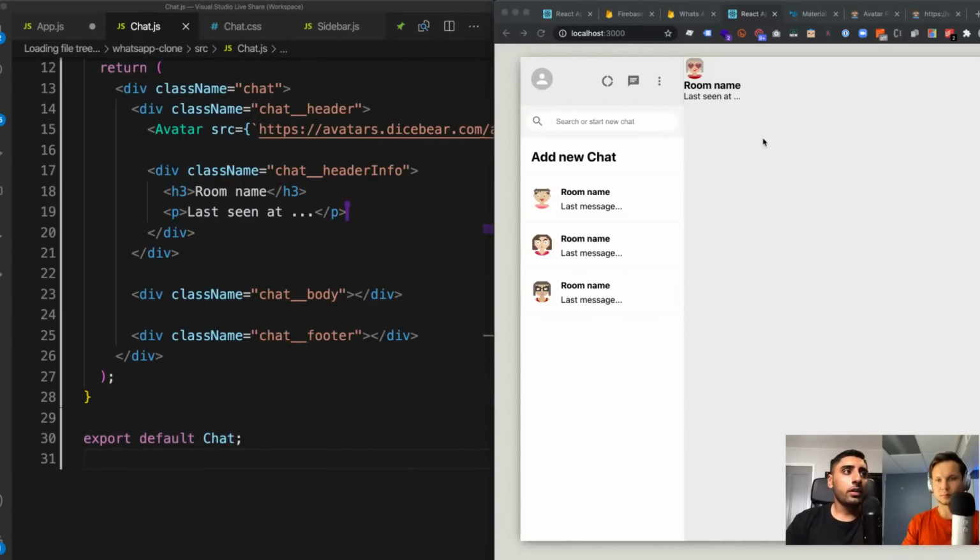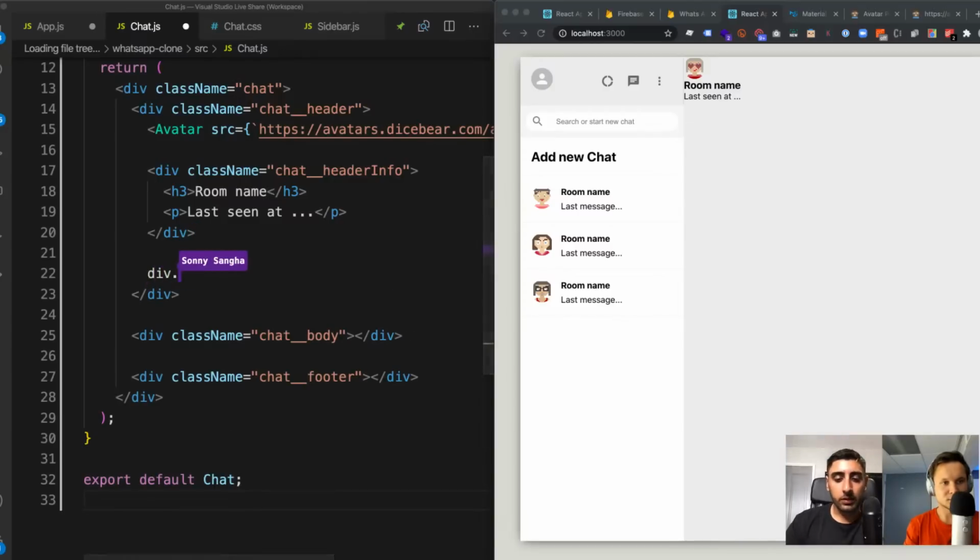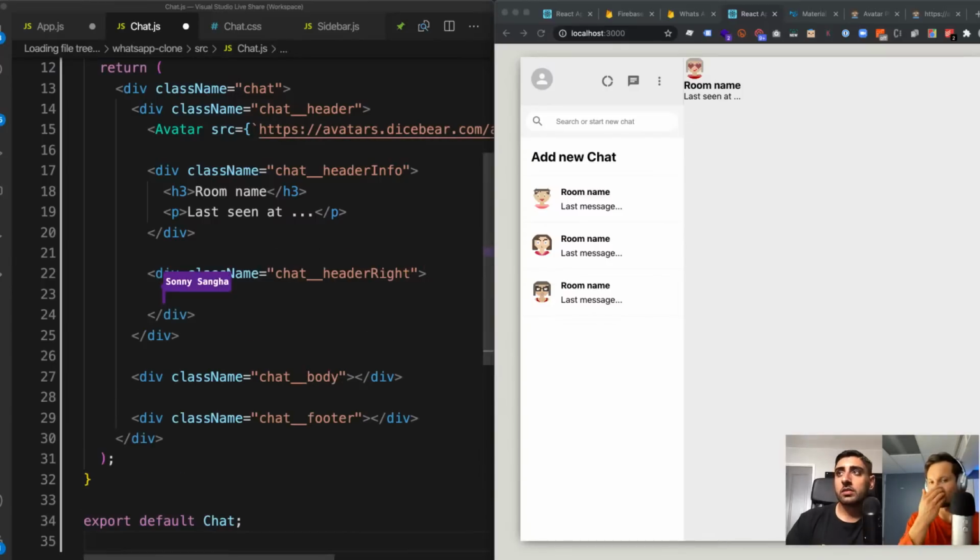And then what we're going to do is on the right side, because we've got loads of icons grouped up on the right, remember, we want to get into this habit of constantly having everything inside of its own container. So in this case, I'm going to create a div and call it chat__header right. And this again has three icons.